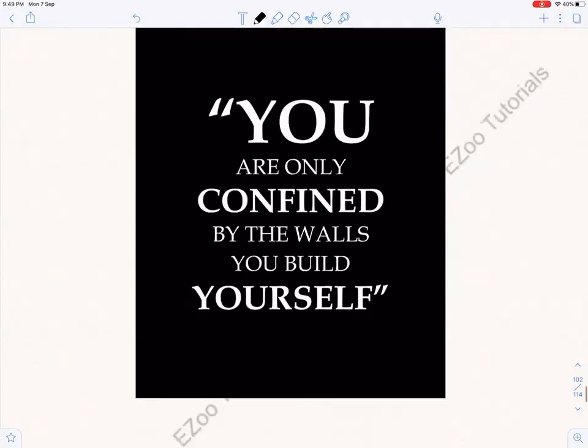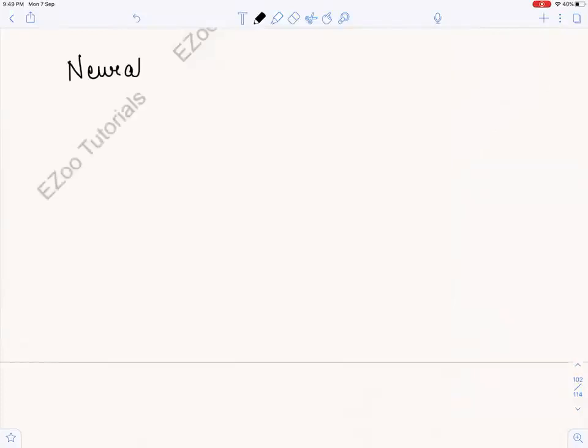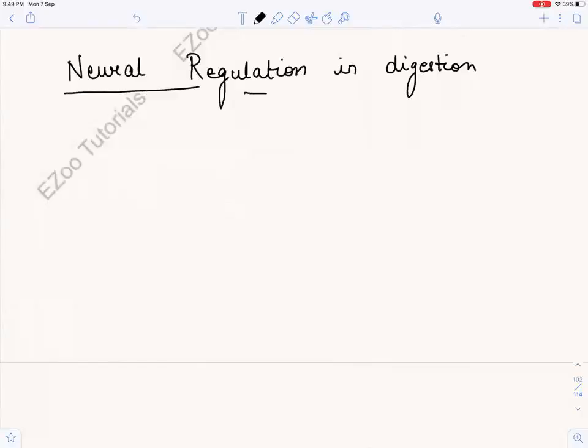Today's subtopic is the neural regulation in digestion, right? Neural regulation in digestion. So let's start this topic. Whenever we eat, or let us first divide this, and then I'll tell you what happens when we eat. This neural regulation is divided into 3 phases.